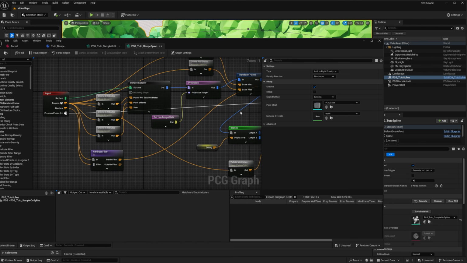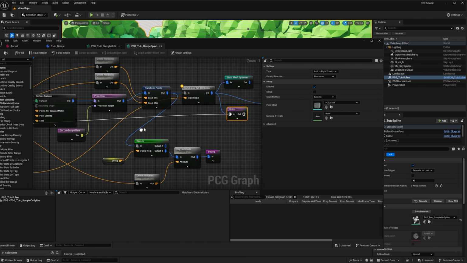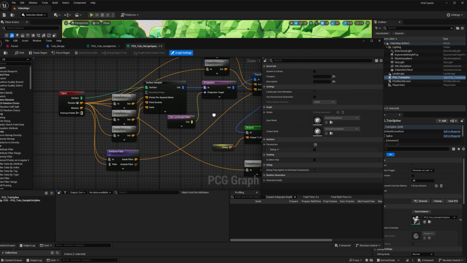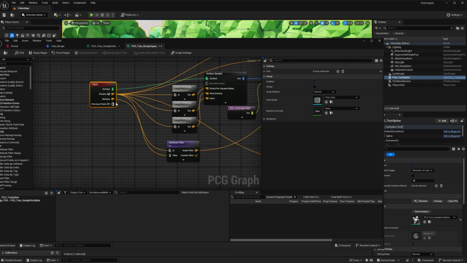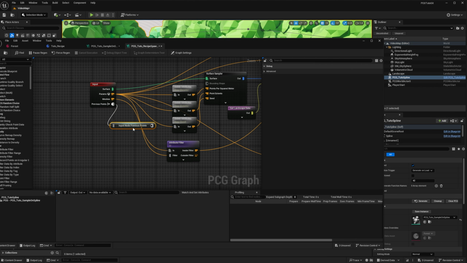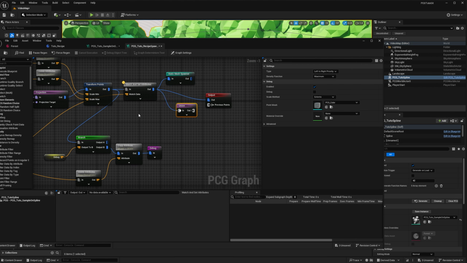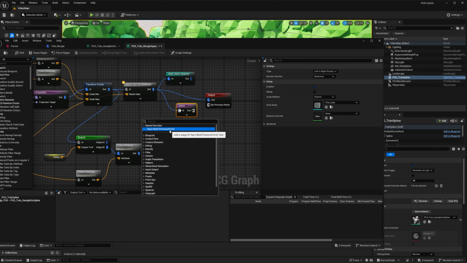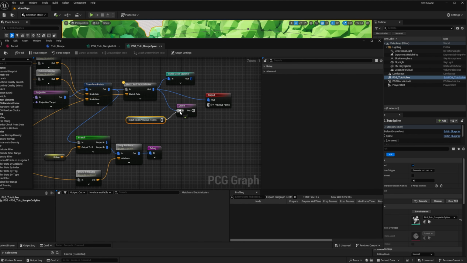But having this big edge across the graph is not pretty. So we're going to use a new feature coming from 5.4, which is the named reroute. So I can add a new named reroute. This will add a new node in my list, which is the named reroute that I just created. I plug it into my union and then plug the result into the feedback pin.